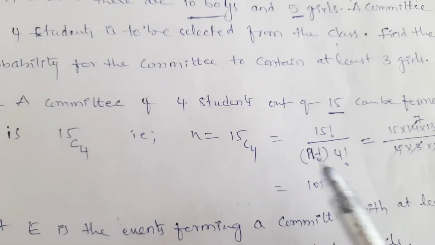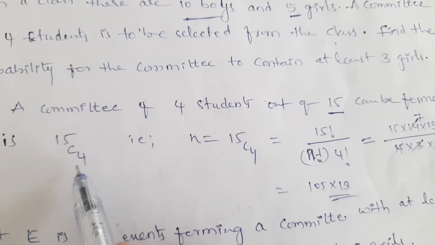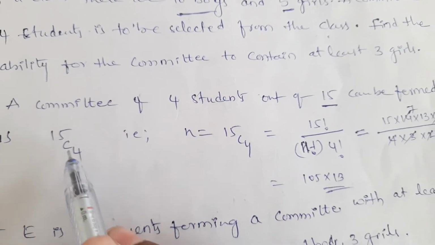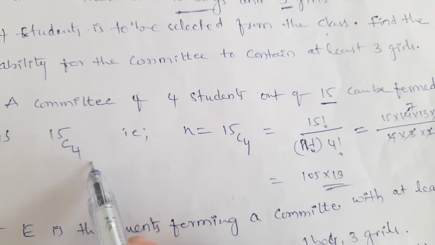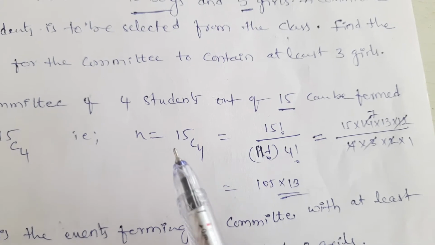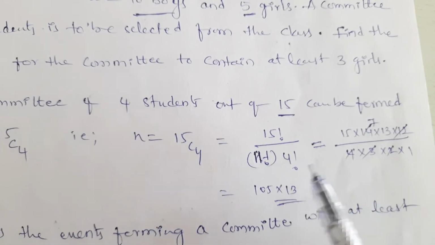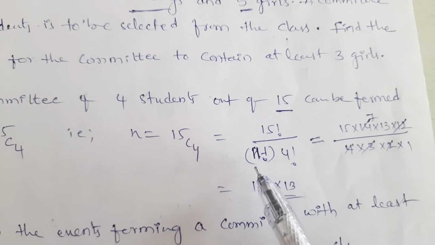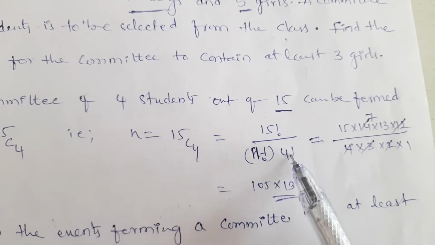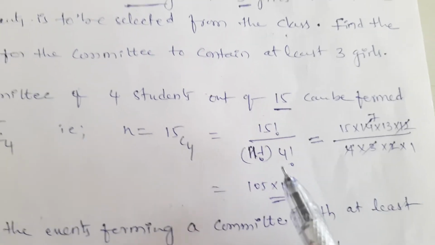A committee of 4 students out of 15 can be formed in 15C4 ways. The formula is nCr = n factorial by (n minus r) factorial into r factorial. So 15C4 = 15 factorial by 11 factorial into 4 factorial.